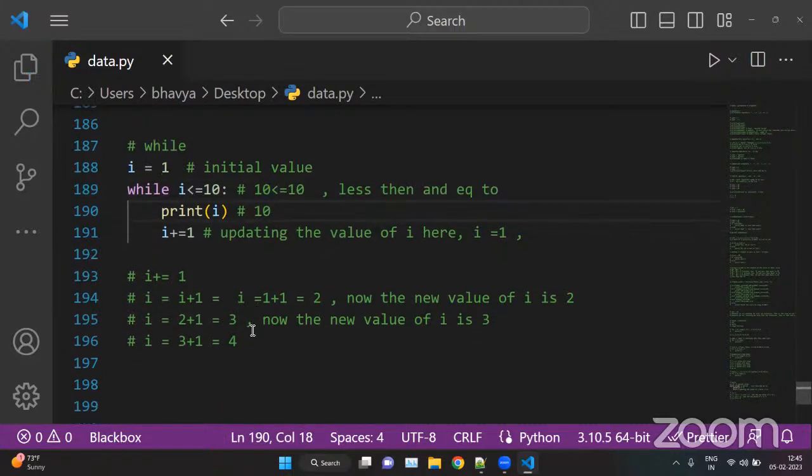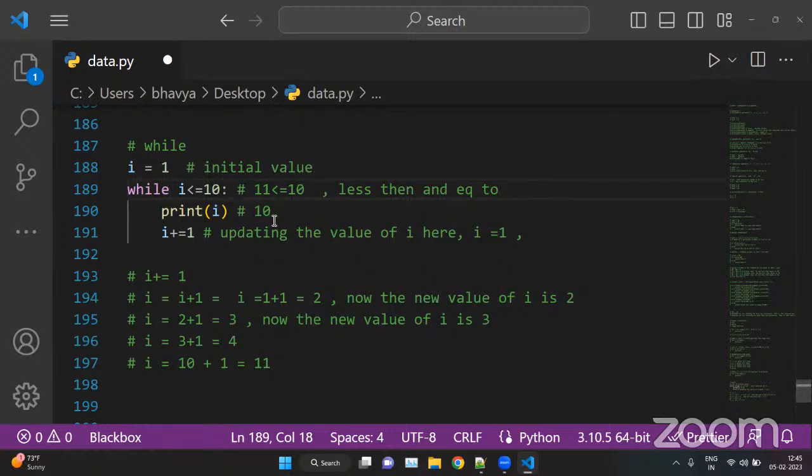But here this will increment again. The value of i is now 10, 10 plus 1 is 11. Now this will check the condition again, whether 11 is less than or equal to 10 or not. But 11 is greater than 10.